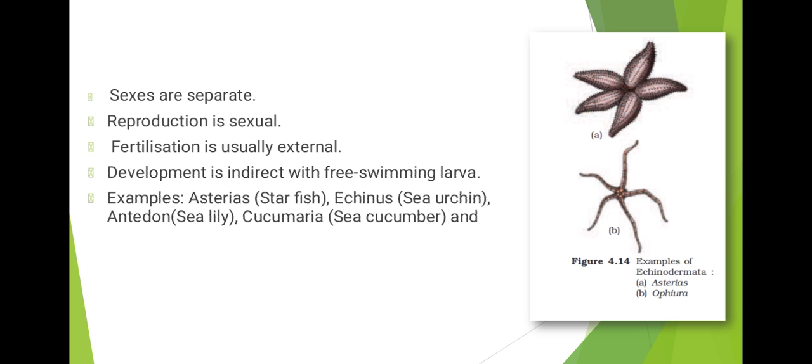Examples are Asterias, which is a starfish, Echinus, sea urchin, Antedon, sea lily, Cucumaria, sea cucumber, and Ophiura, which is a brittle star. So here we have the picture of Asterias and Ophiura. You can see that many common names start with C here. Similarly, in the case of the Coelenterata, we had many organisms whose common name starts with C, SEA.